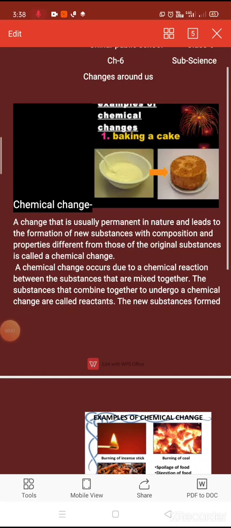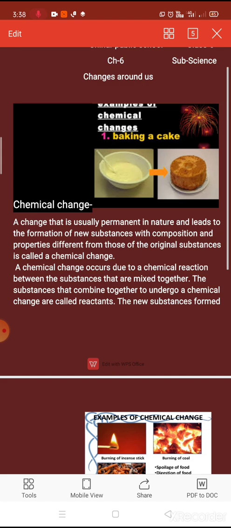Hello students. So continuing with the same chapter number 6, changes around us. In previous module children we have read about physical change and physical irreversible changes. So now here I am discussing with you chemical change.